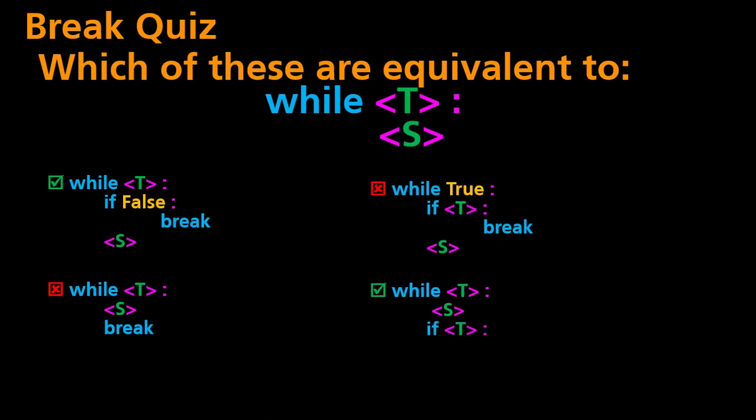If we look at what happened in here, if the test condition is true, we execute S. Then if the test condition is true again, we execute S and we keep going. That has the same behavior as the original code. If it is not true the second time, then we go to the else, and then we go to the break, and the break gets us out of the loop. So the first one and the fourth one are equivalent,